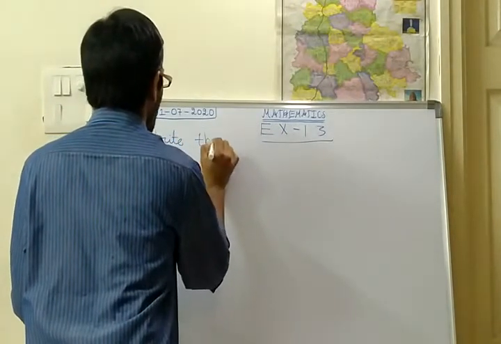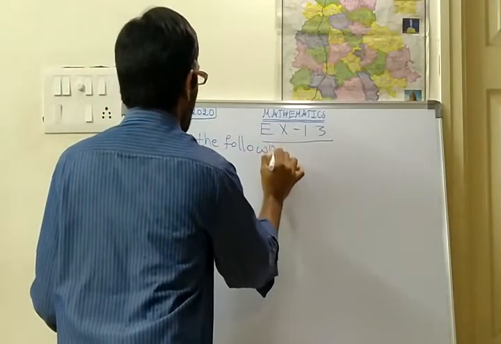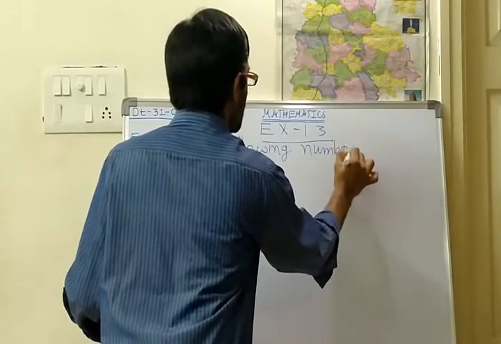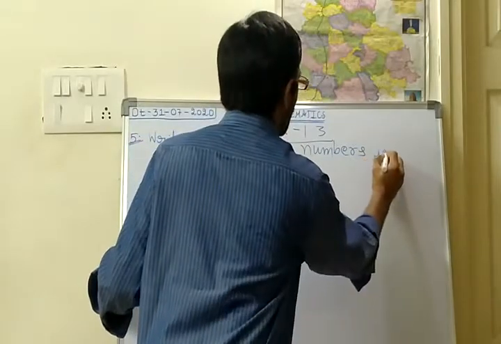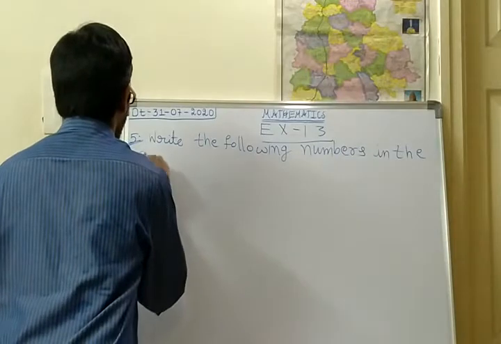Write the following numbers in the short form.